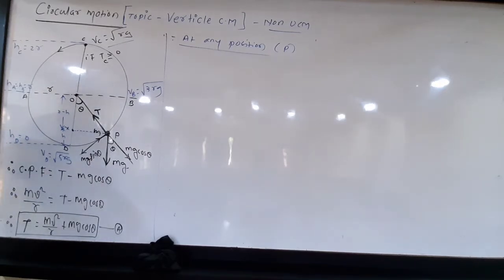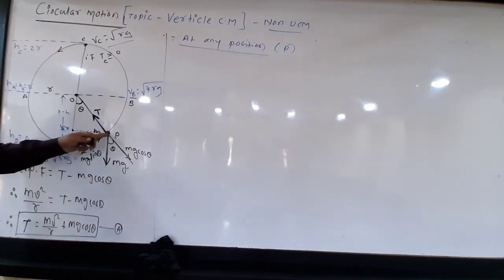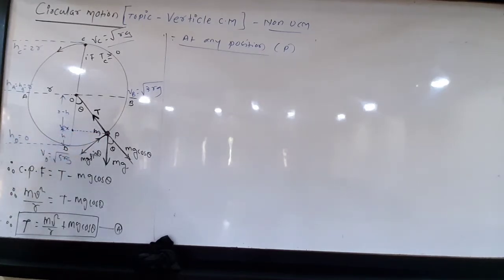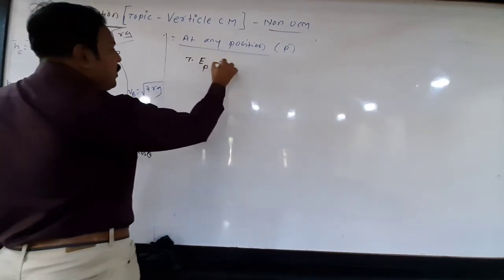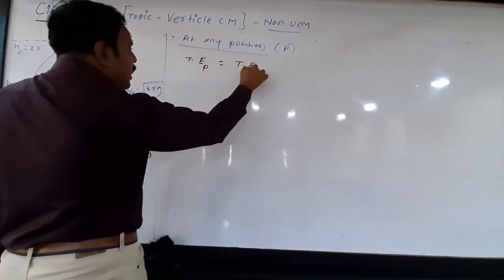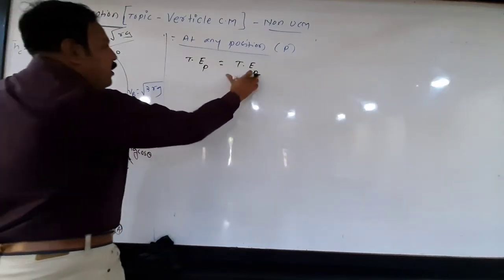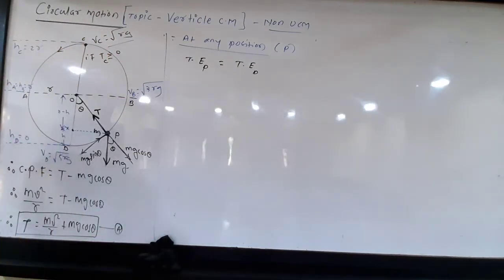Okay. So we have to find velocity or speed at this position P, any point. How to find? Consider these two positions. So we can say total energy at point P must be equal to total energy at point D, that is bottom.